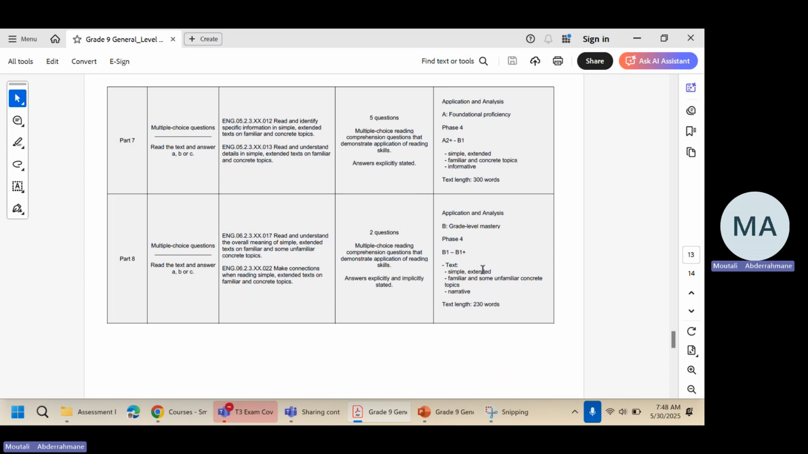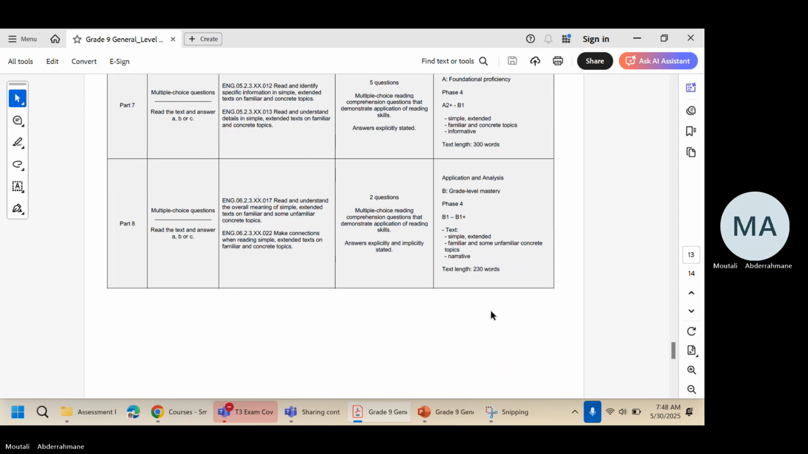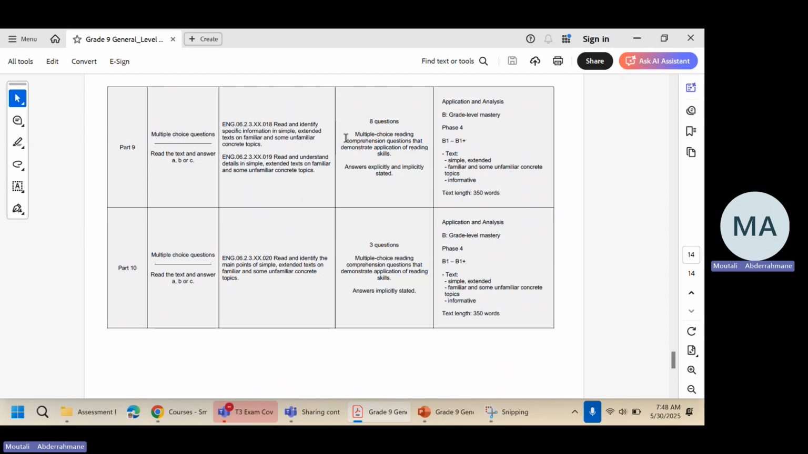The next text is a bit more difficult, B1 plus level. You have only 2 multiple choice questions to answer here. The text is about 230 words. And for part 9, another reading passage. This text is about 350 words, and you need to answer 8 multiple choice questions. And the last part is also a reading passage, about 350 words, and you only have 3 multiple choice questions.